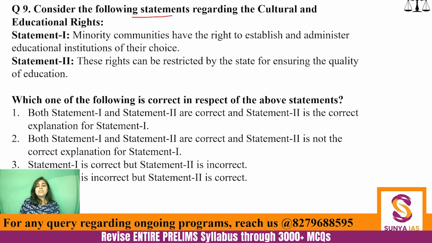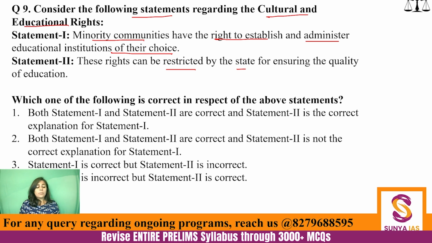Consider the following statements regarding cultural and educational rights. Statement 1: Minority communities have the right to establish and administer educational institutions of their choice. Statement 2: These rights can be restricted by the state for ensuring the quality of education. Now, these kinds of questions are increasingly being asked, wherein your options are something like this, that both 1 and 2 are correct and 1 is the statement. So please read the options. I will not read out all the options. They are in front of you.